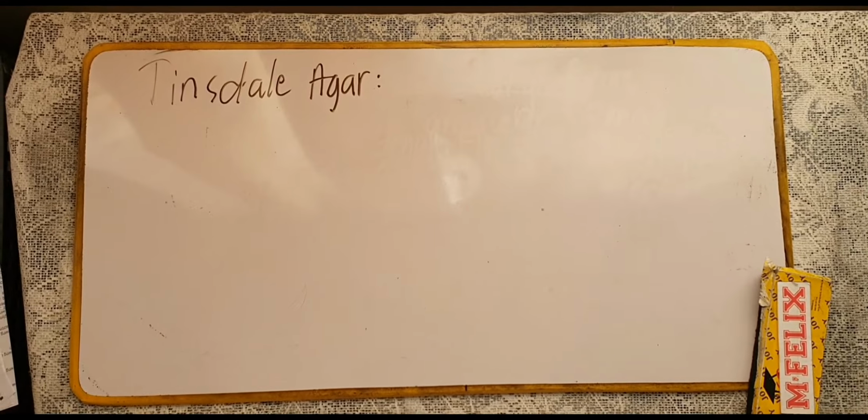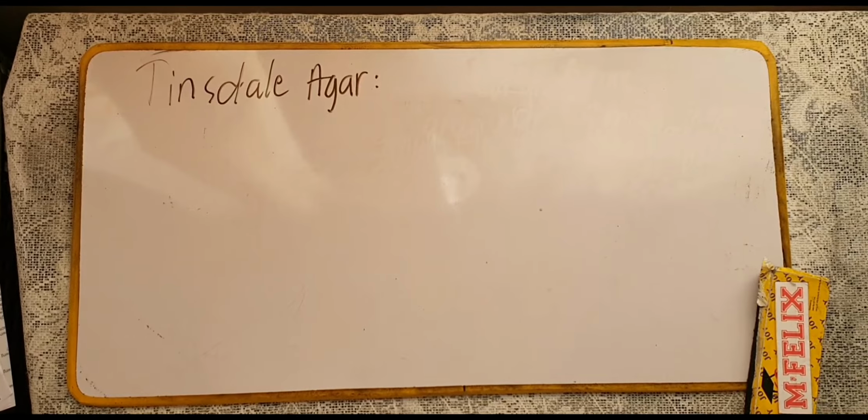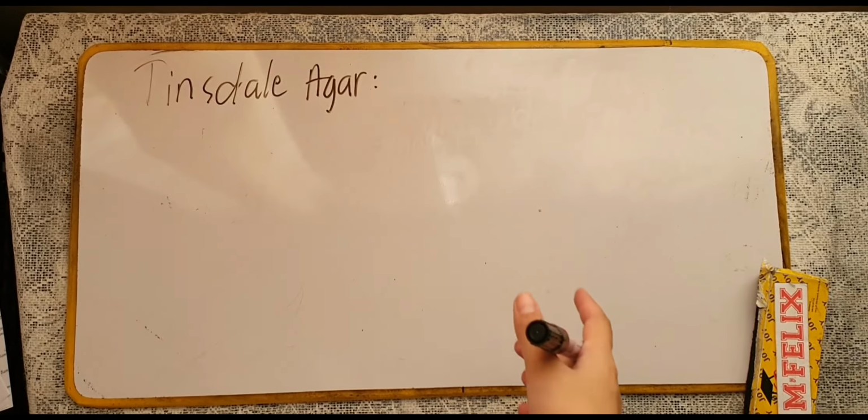Now, another type of culture media that we can make use of for isolating your Corynebacterium is your Tinsdale agar.